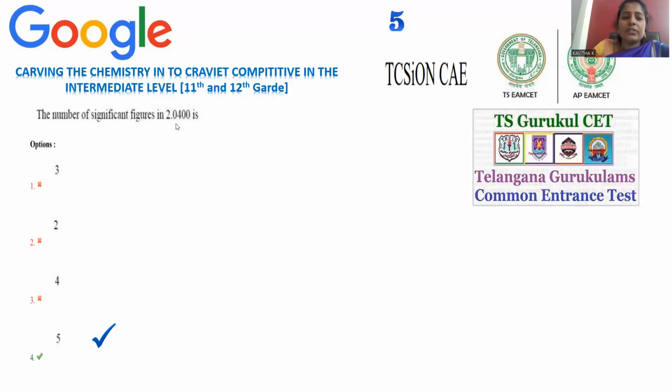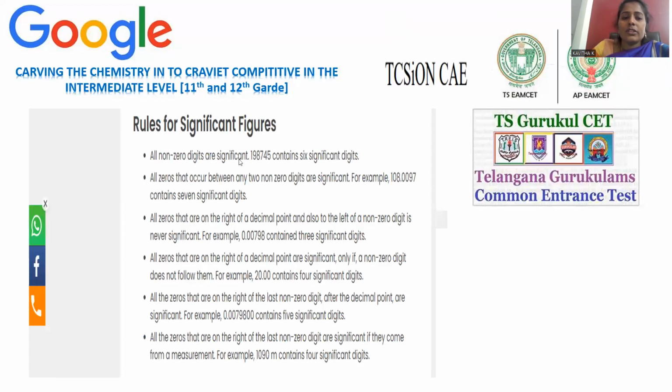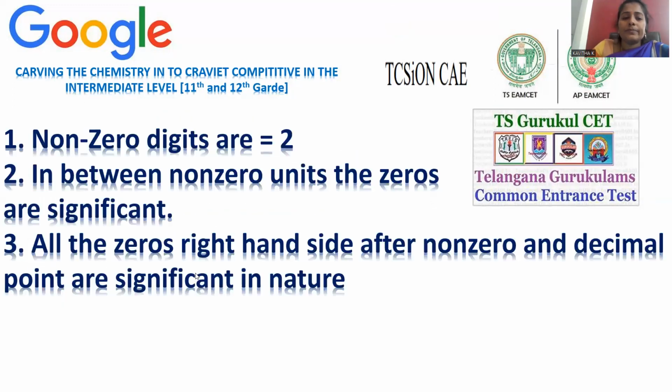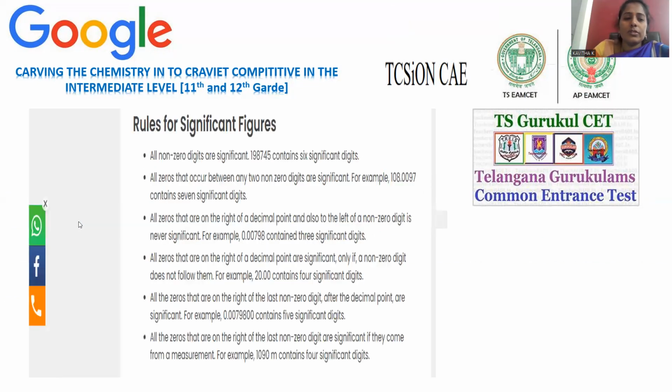The number of significant figures in 2.0400 is to be identified. The answer is 5. Now let us see how to solve this. All non-zero digits are significant. The non-zero digits are 2 and 4, so 2 is non-zero and 4 is also non-zero.